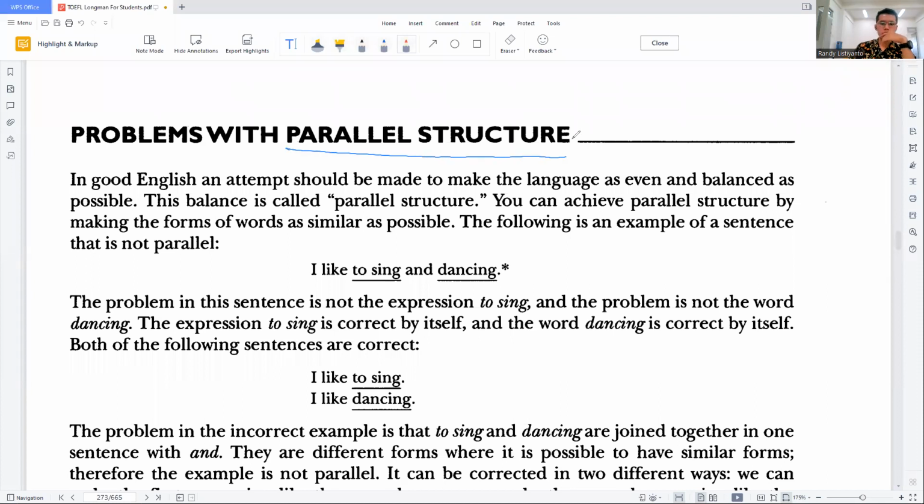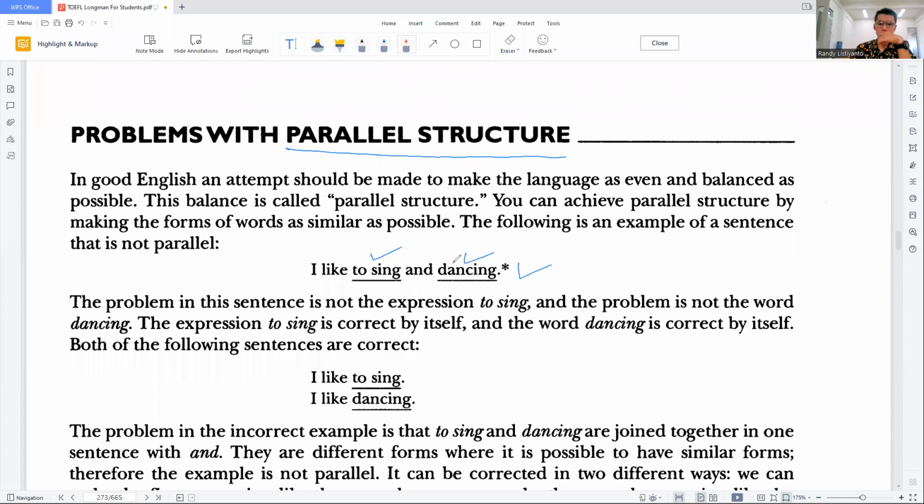When we talk about parallel structure, we are talking about making a sentence balanced. Usually, we use a connector or conjunction to combine two or more components, and we have to make sure that the components are well balanced. See the first example here: I like to sing and don't sing.